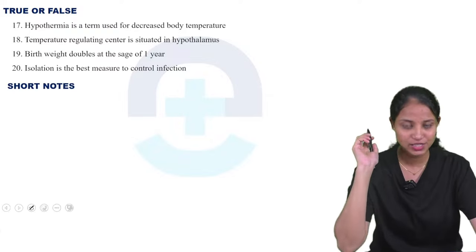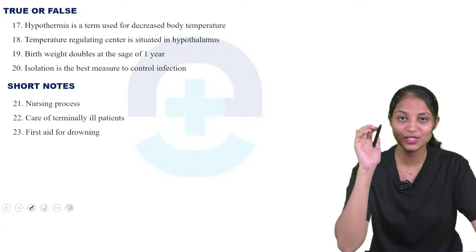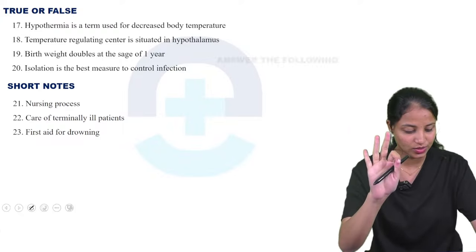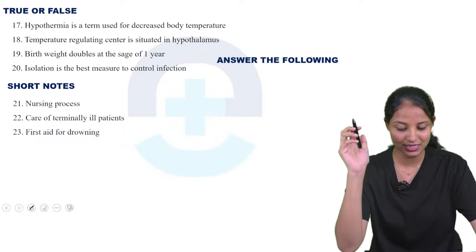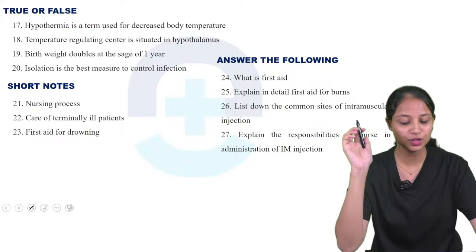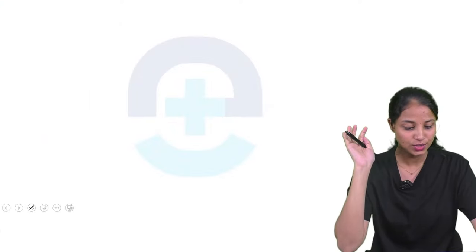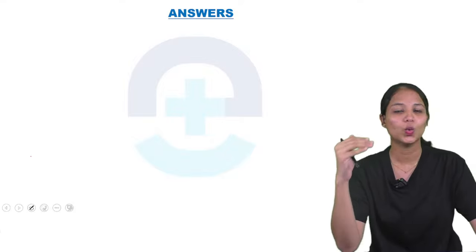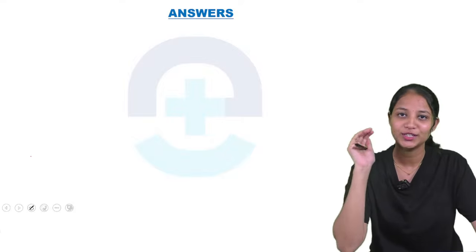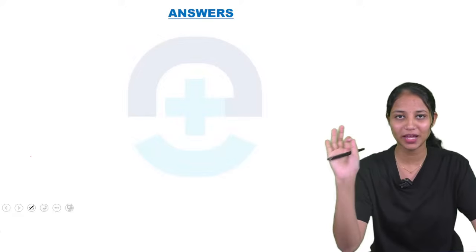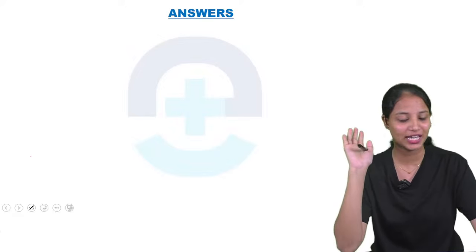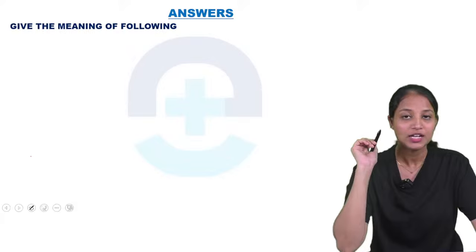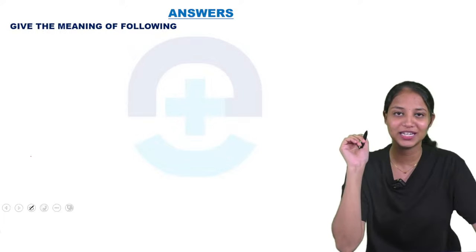Okay. Next one is short notes. In that we contain only 3 questions. The last one is answer the following, and it has 4 questions. So this is our question pattern. Now we are discussing one by one. So let's move. Don't make tension. Be cool, and we can answer all the questions. Okay. So the first one is give the meaning of the following.